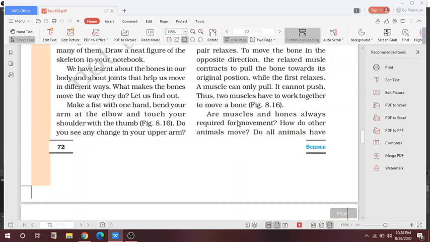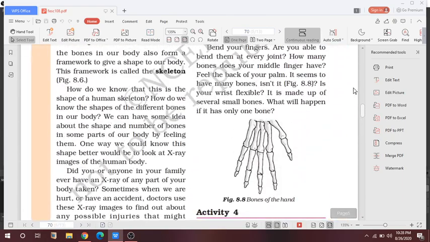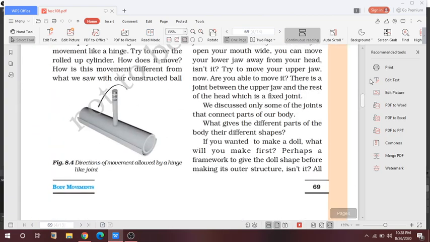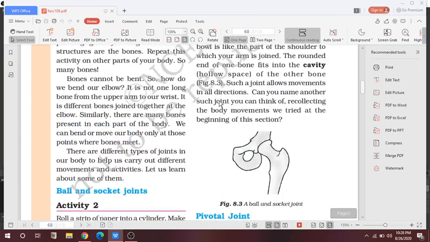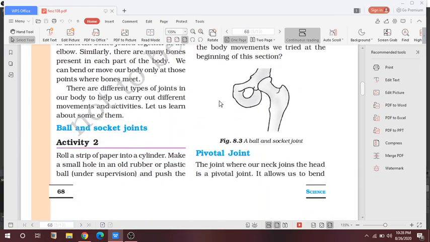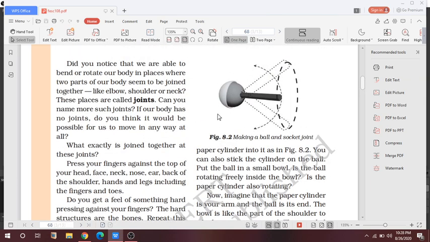First of all, what are ball and socket joints? I am going to explain. Ball and socket joints are the joints where the rounded end of one bone, here you can see in the activity, fits into a cavity of another bone.